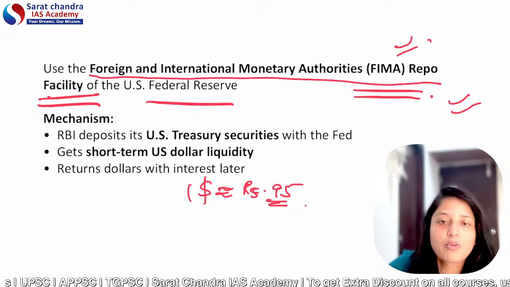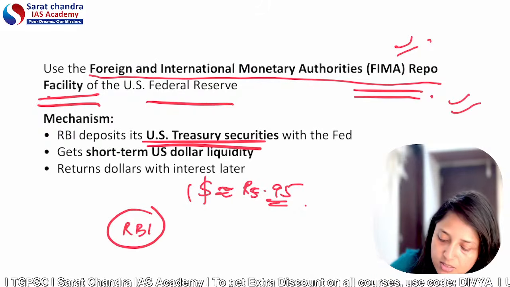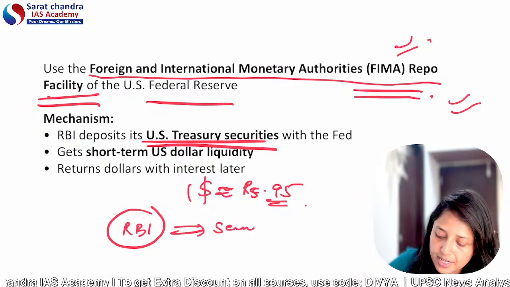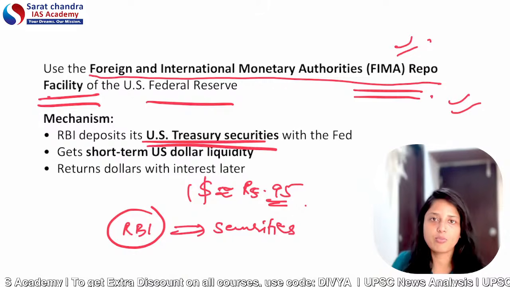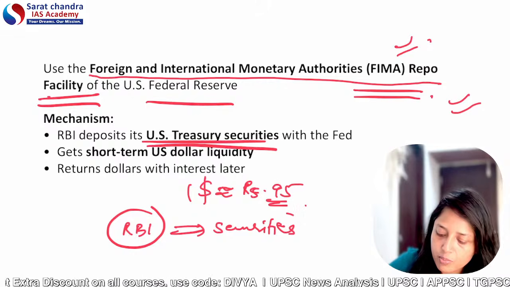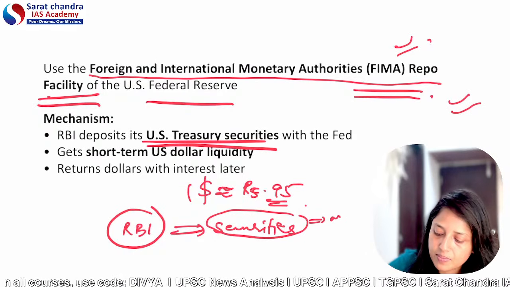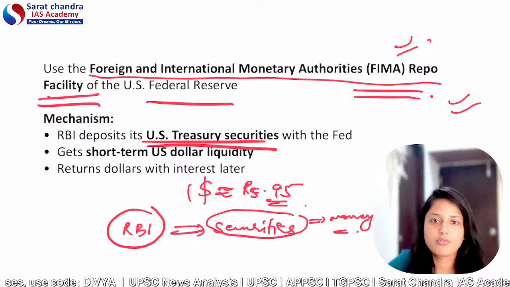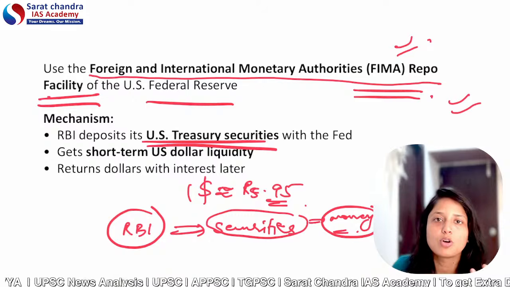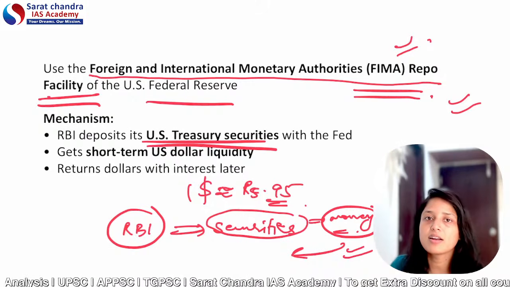So what will this FIMA repo facility do? See, RBI has US Treasury securities with itself. RBI will give all these securities to the US Federal Reserve. Securities are a kind of bond, and as we know, if we give a bond to someone, then they will give us money. So if we deposit these securities with the Federal Reserve of the USA, then the Federal Reserve will give us money in the form of dollars. This will deal with the short-term US dollar crunch. Later we will return this money to the US Federal Reserve, and we will return it with interest.